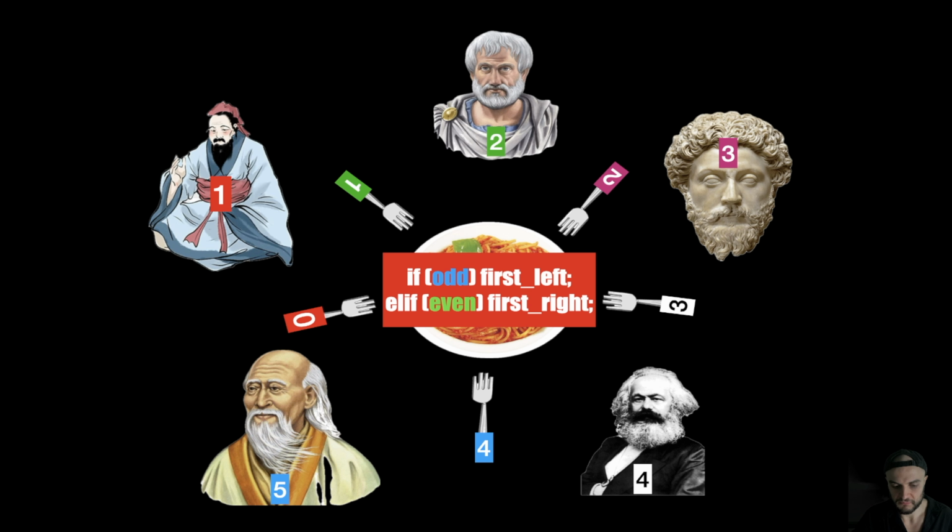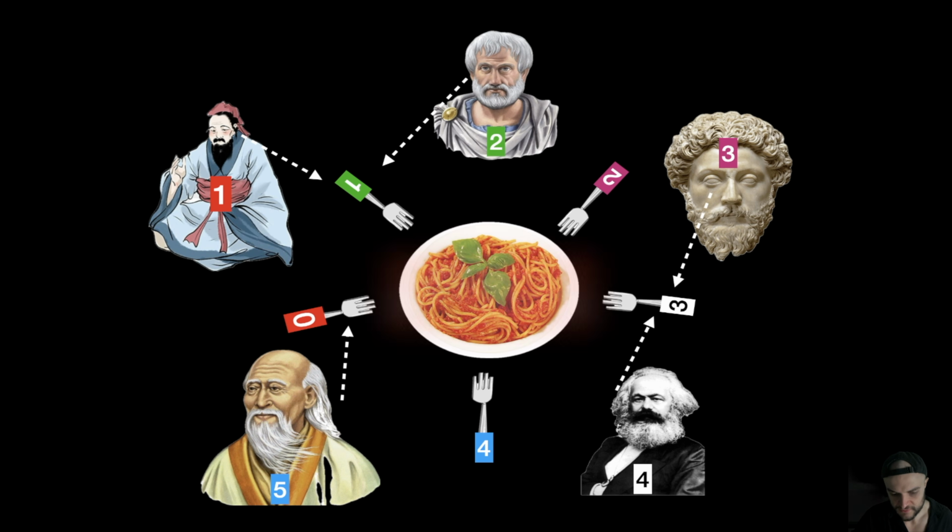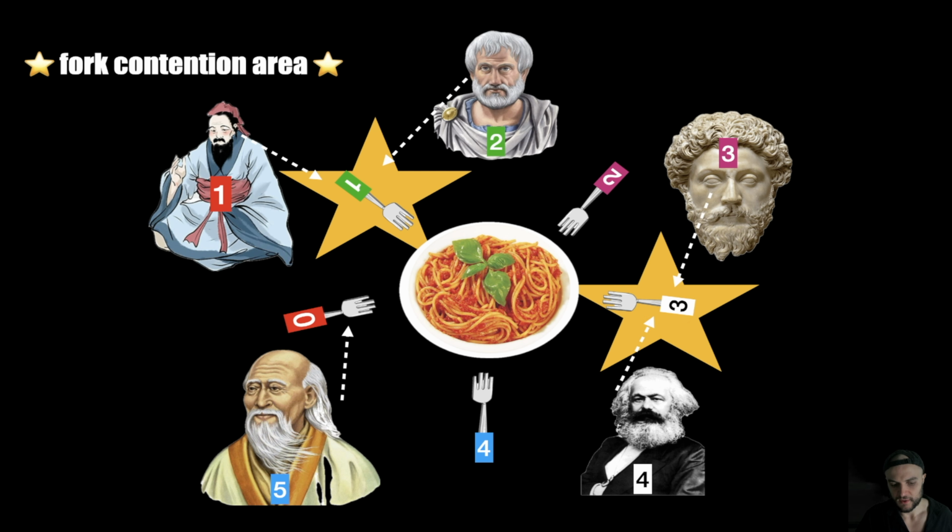How does it work? Well, it's fairly simple, right? We have all the philosophers that are going to have a first fork target, and this will create some contention areas, as you can see. We have philosopher 1 that has contention with philosopher 2, the same for 4 and 3. In this case, when we have odd philosophers, we have the 5 that is kind of the odd one out at the table. But this will work.